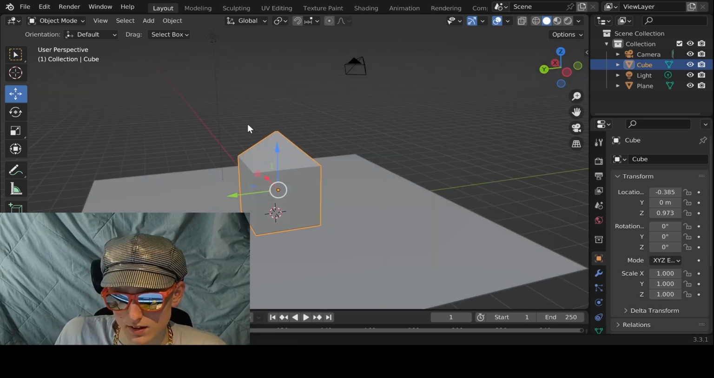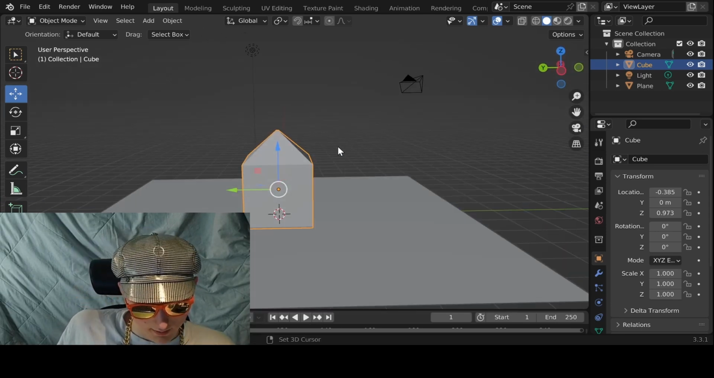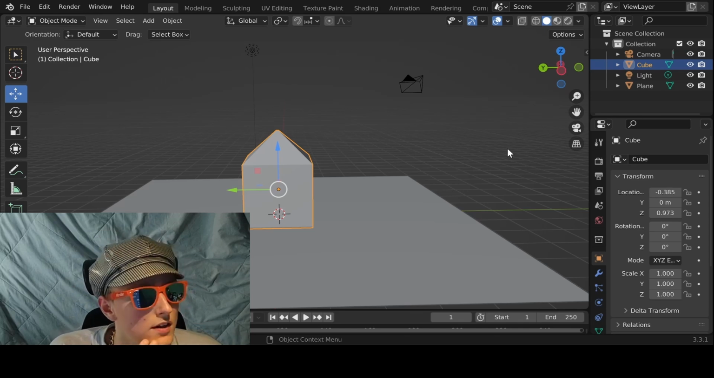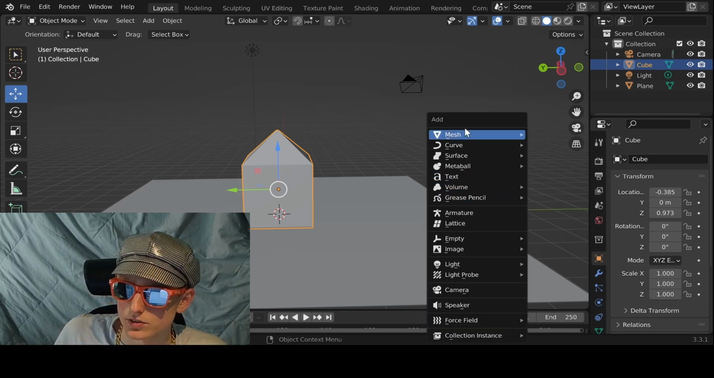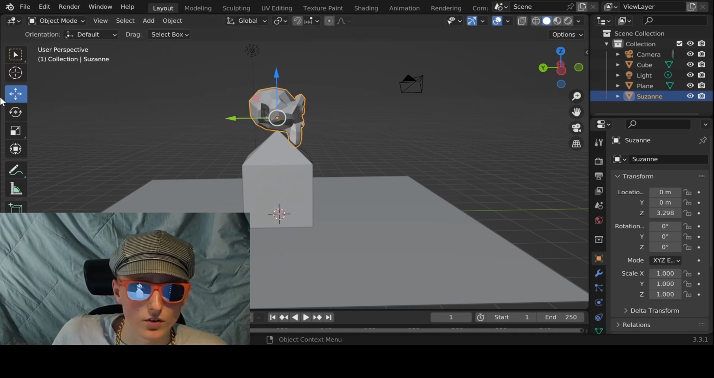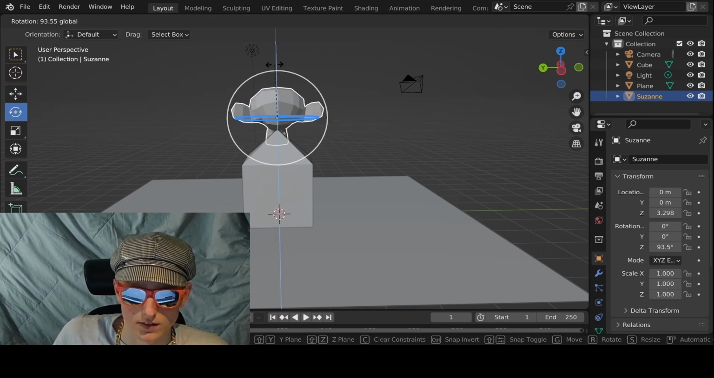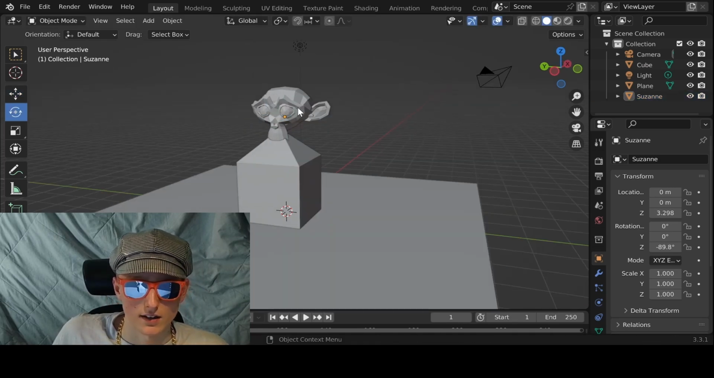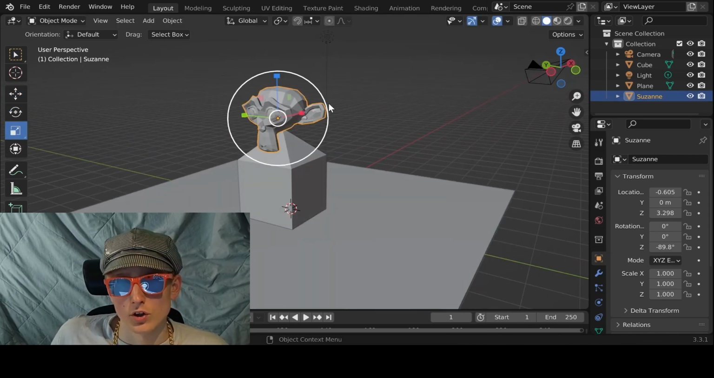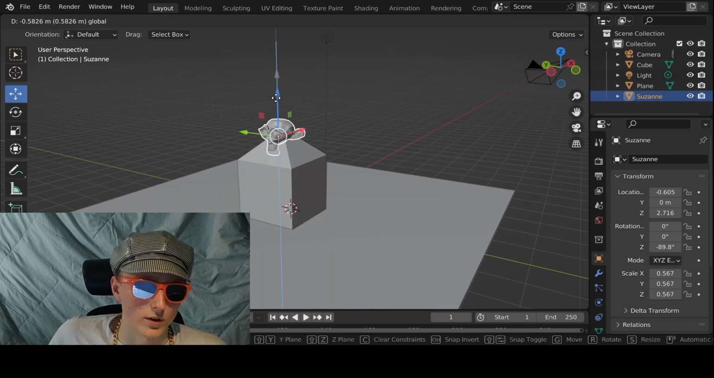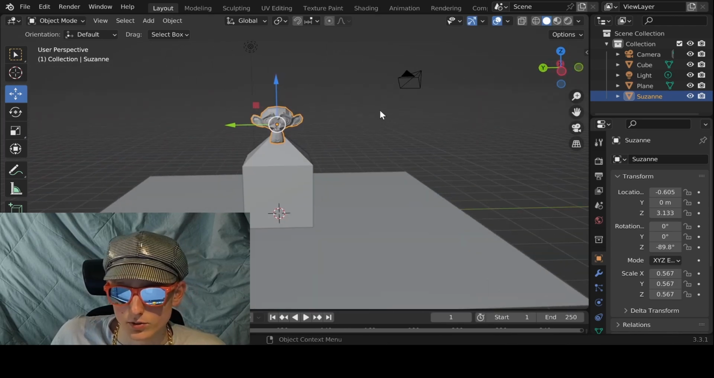Now we have our house. What we can do is add things on top of the house. You know what's a typical American house? A monkey. Yeah, monkey. We can have a monkey on top of our house. Here we go, we have our monkey. Rotate it, just like that. And we move it, just like this. And we can make it smaller, just like I'm doing right now. Now we have a monkey on top of our house.